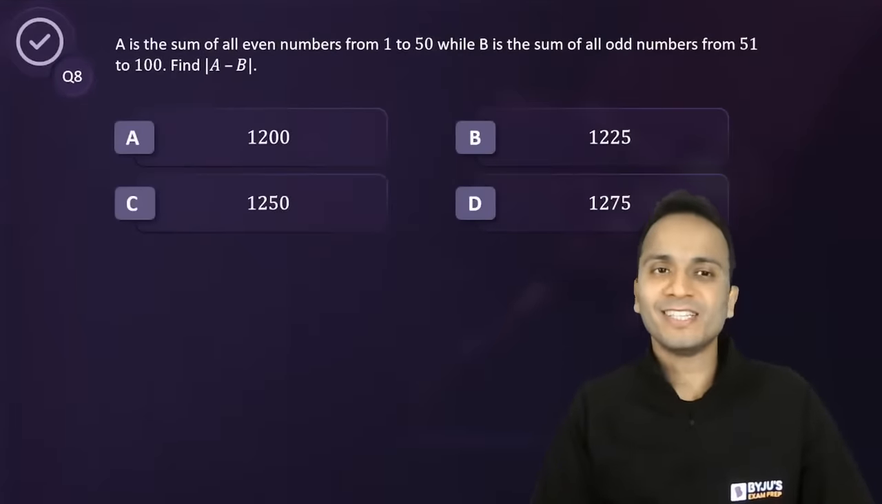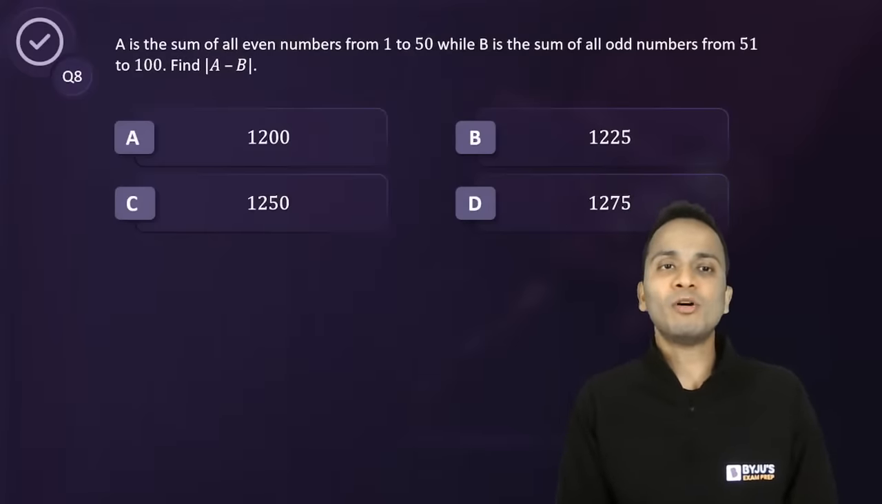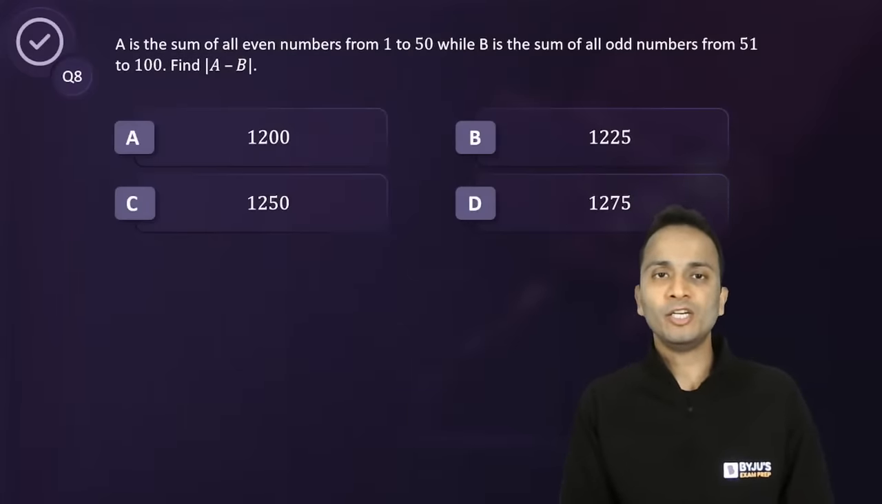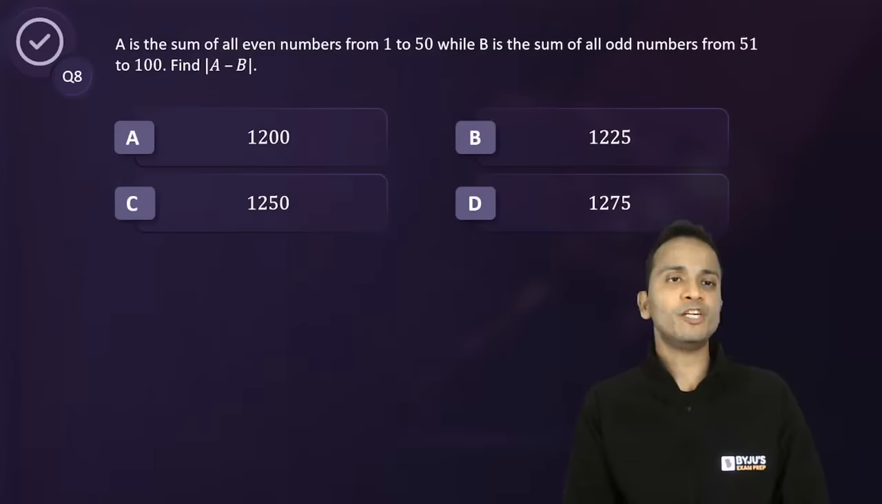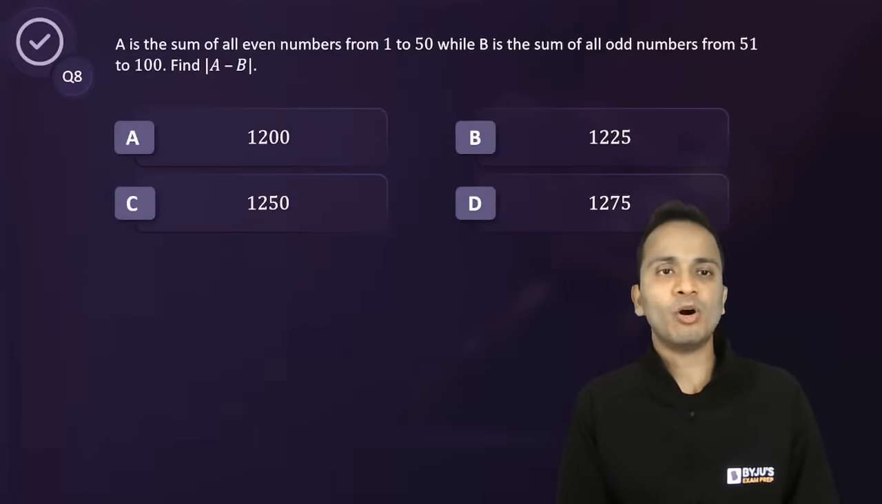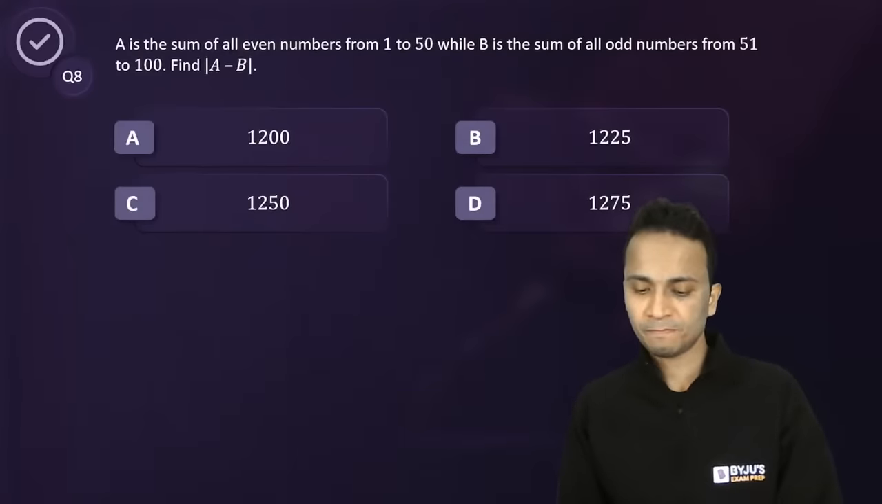Now, wonderful question this is. Let's see who answers first. A is the sum of all even numbers from 1 to 50, and B is the sum of all odd numbers from 51 to 100. Find the value of modulus of A minus B. So basically, you'll have to find out the difference of A and B.